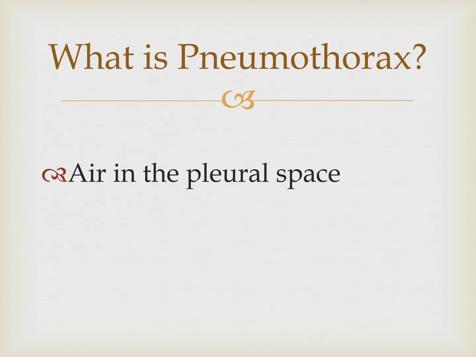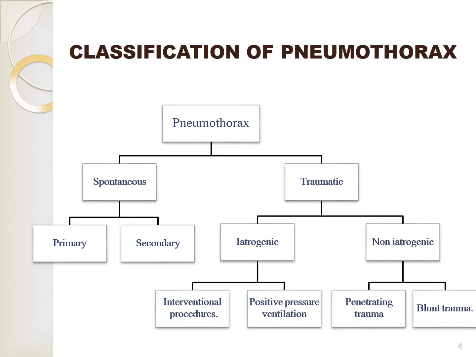So, it is defined as air in the pleural space. Simple definition: it shouldn't be present normally, and if due to any reason you find air in the pleural space, that will be called pneumothorax. The next classification is spontaneous and traumatic. Traumatic you will study in surgery, and spontaneous is our topic today, which is of primary and secondary.